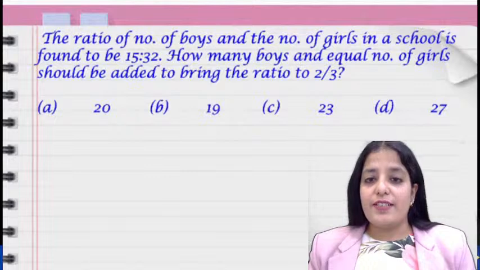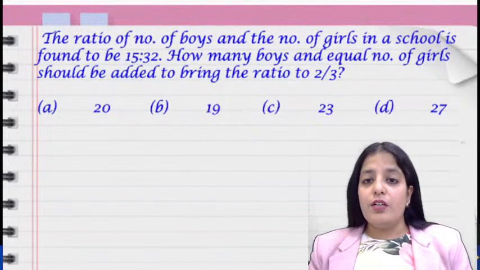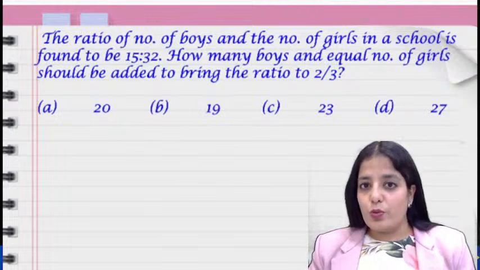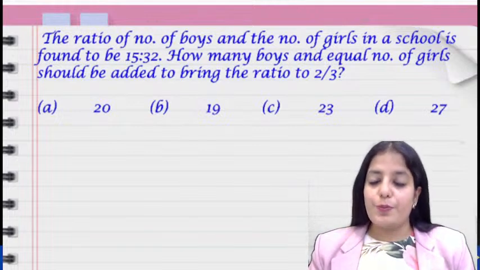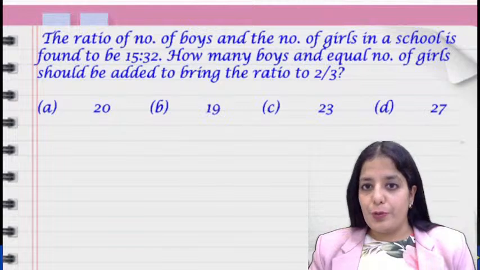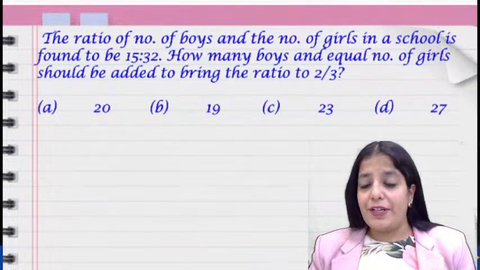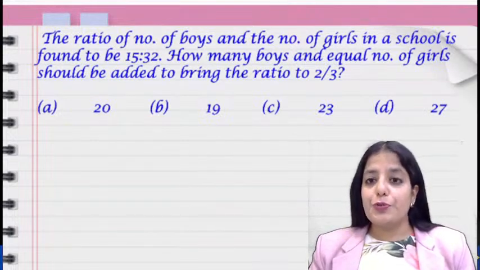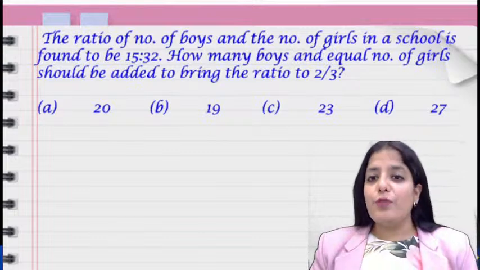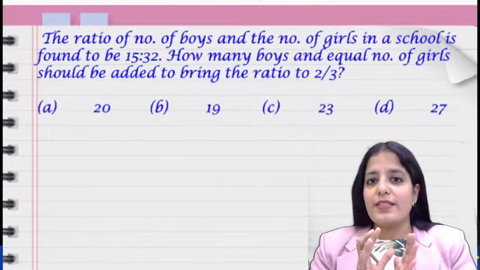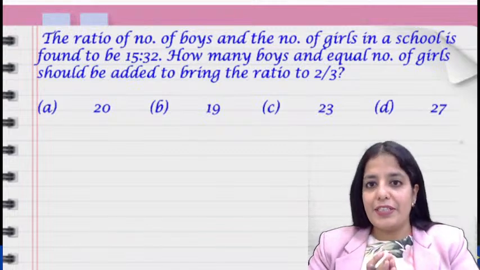Again, a good question. It says the ratio of the number of boys and number of girls in a school is found to be 15:32. How many boys and an equal number of girls should be added to bring the ratio to 2:3? We have been given the ratio as 15:32.